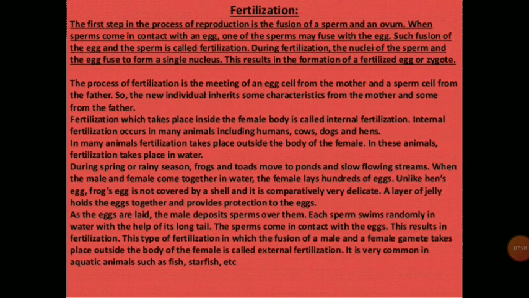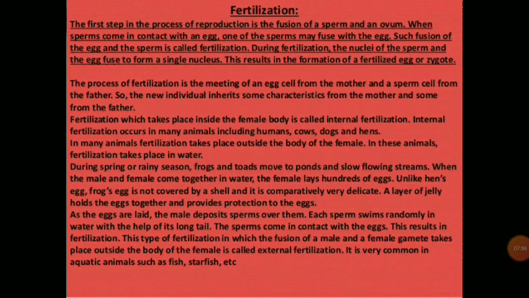The process of fertilization is the meeting of an egg cell from the mother and the sperm cell from the father. So the new individual inherits some characteristics from the mother and some from the father. Fertilization which takes place inside the female body is called internal fertilization. Internal fertilization occurs in many animals including humans, cows, dogs and hens.